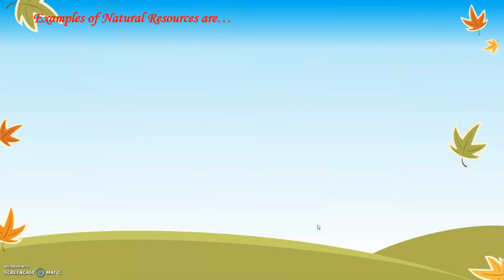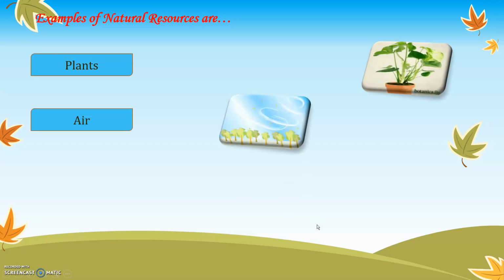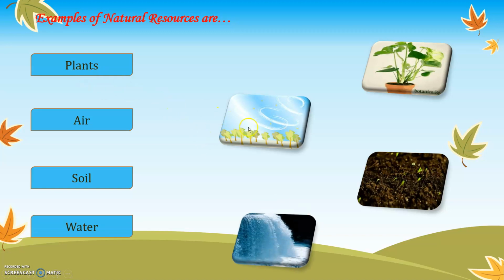Let us see the examples of natural resources: plants, air, soil, water. I'm sure all of you must have seen we use plants. When the plants grow up to trees, from that we get wood, we get oxygen, we get fruits, vegetables. So plants are also important for us, which are natural resources. Air. The most important factor is air because we use air for breathing. We cannot survive without fresh air.